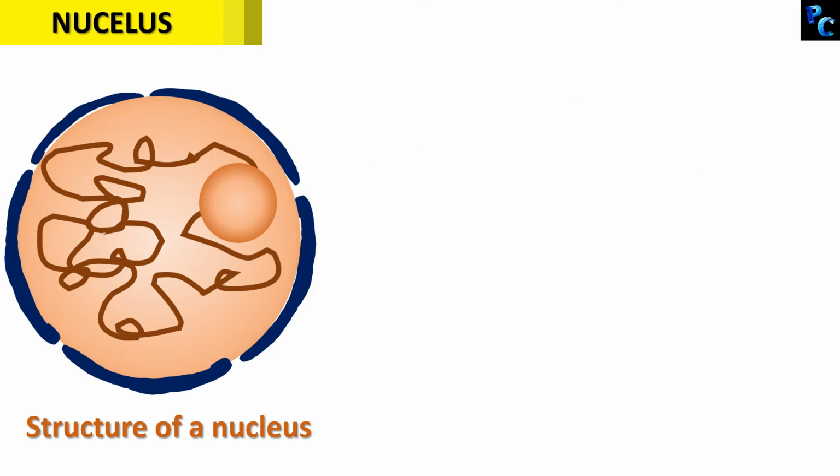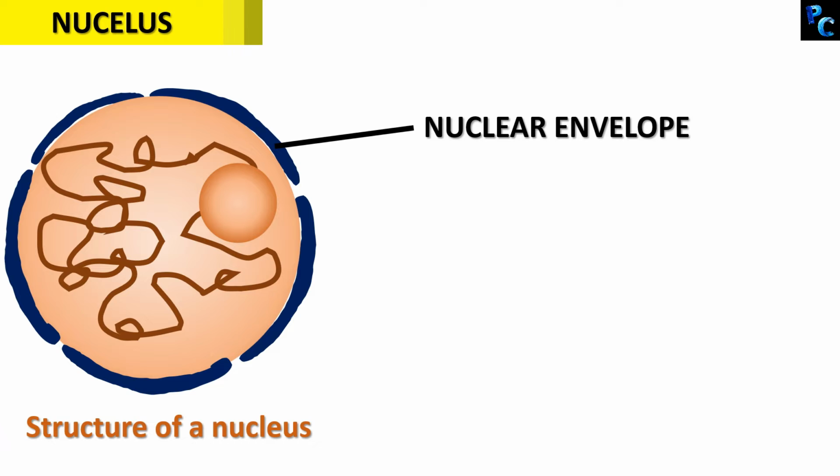This is the basic structure of a nucleus. You have the nuclear envelope, which is double layered. There are pores in the nuclear envelope. They are called nuclear pores.